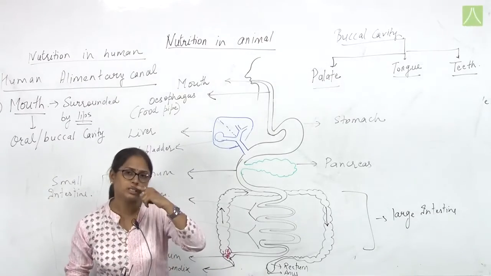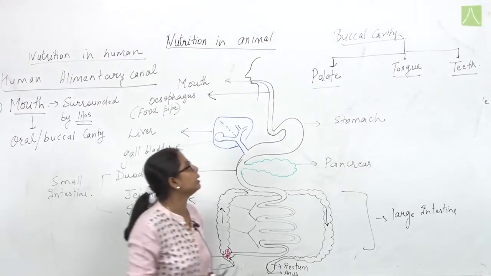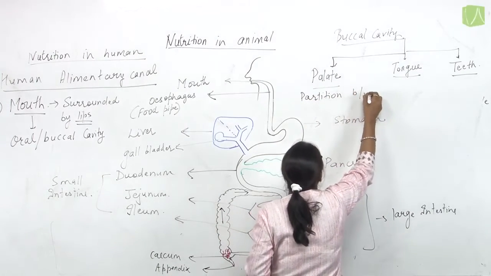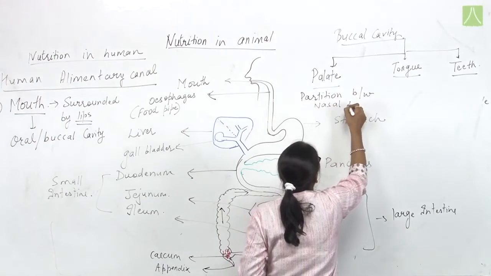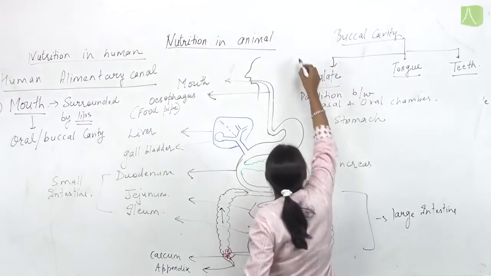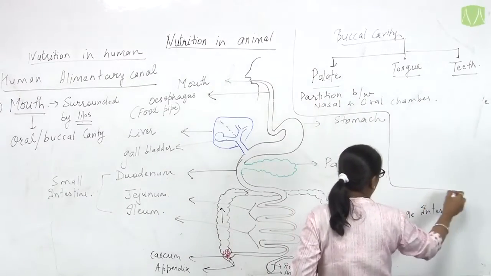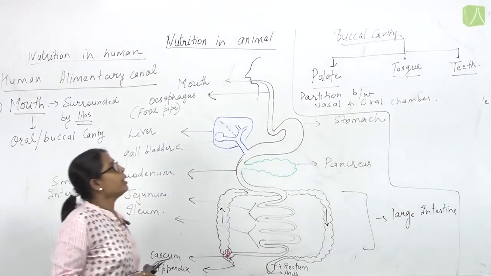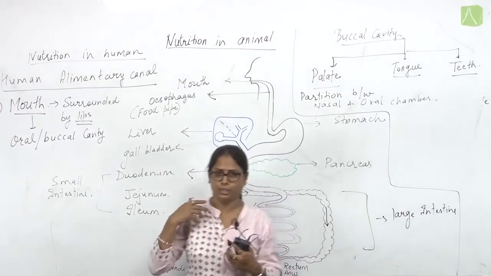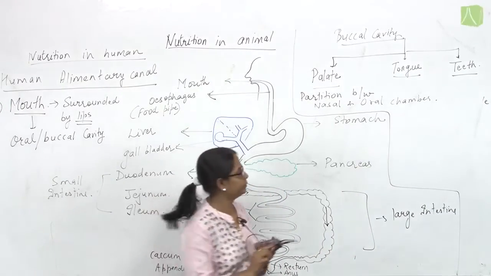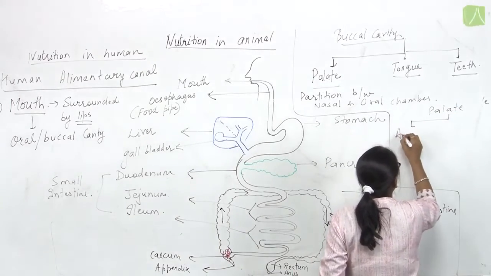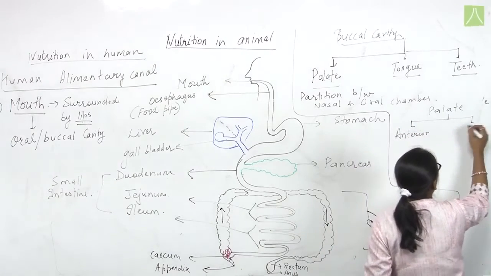So the palate is the partition between the nasal and oral chambers. Now this partition, the palate, again divides into two main regions, the anterior palate and the posterior part.